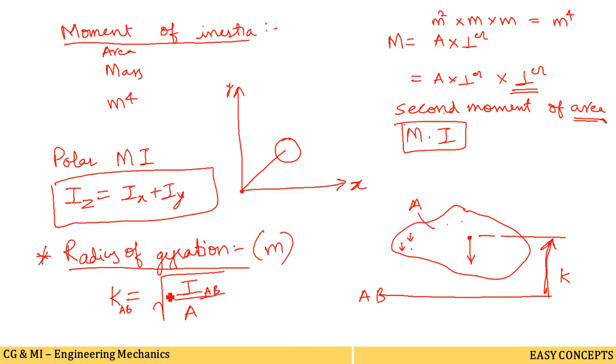So the formula for radius of gyration is k equals the square root of I by A. Similarly, if we need to find the radius of gyration about the x axis, we write kxx equals the square root of Ixx, the moment of inertia about the x axis, divided by A, and kyy can be written in a similar fashion, as the square root of Iyy divided by A. This is the formula for radius of gyration.